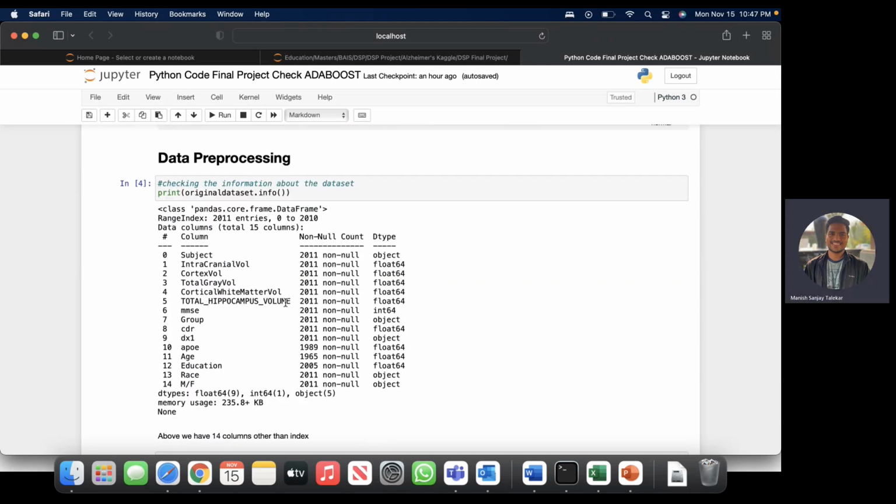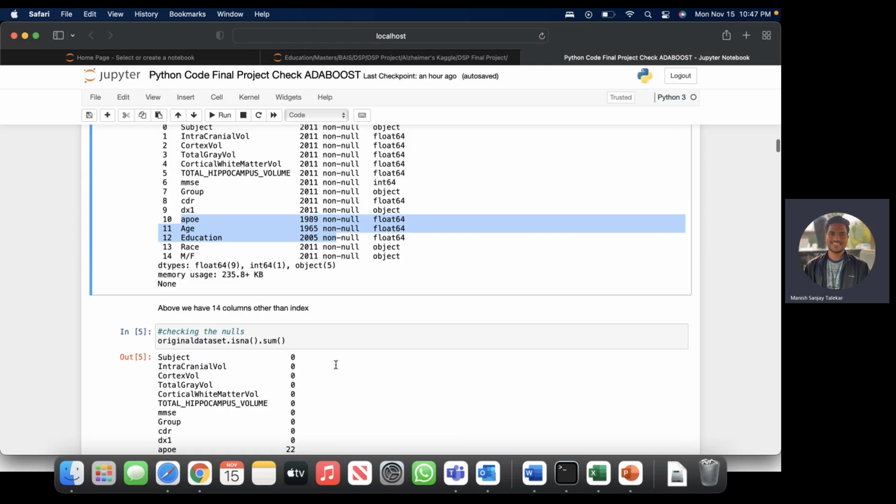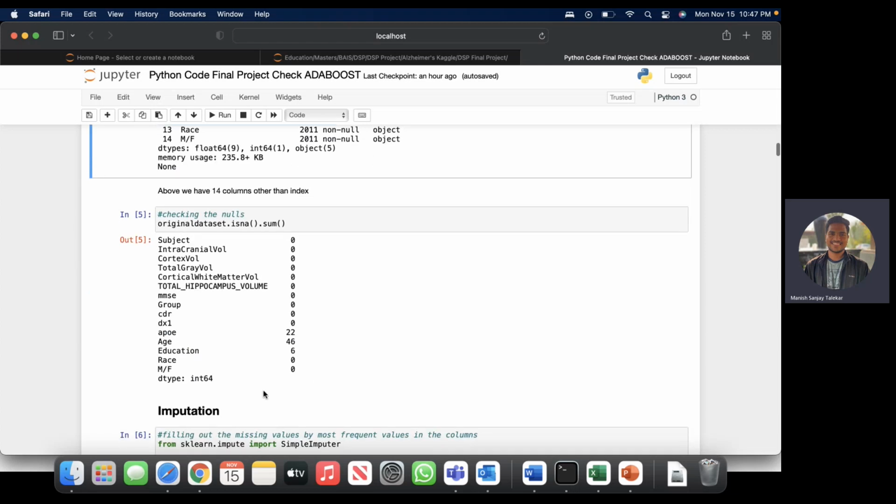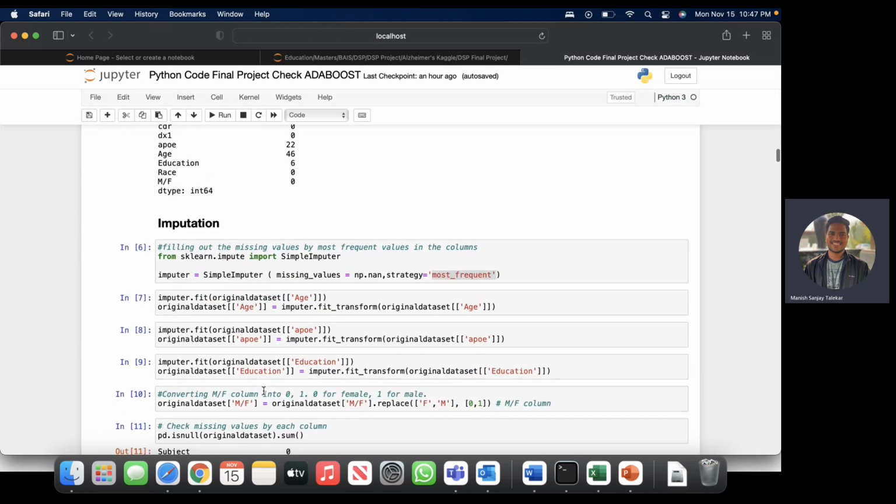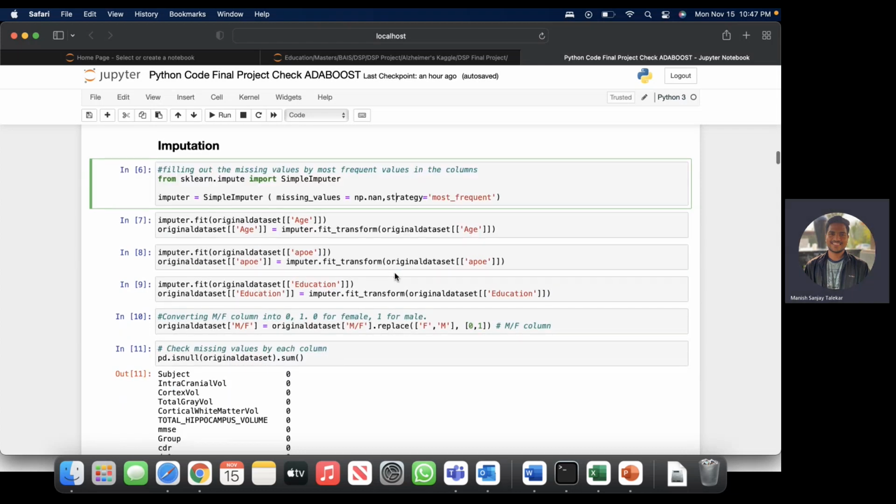Here we are looking at the dataset and the summary to check if there are any null values, and we can see that there are three columns with null values. So we start by replacing these null values with the most frequent value so that we can start with the modeling. We have replaced the categorical variable male and female with the numerical variables 0 and 1.